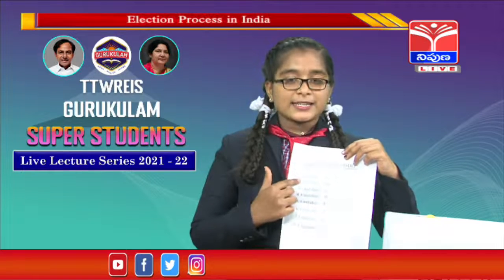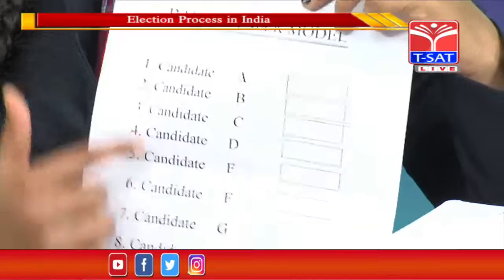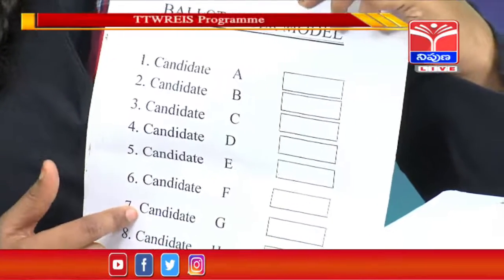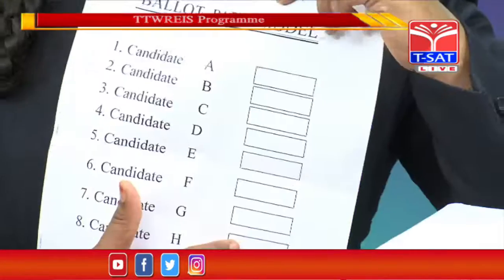Here we can see the candidate names and party symbols, and here we have to cast our vote.